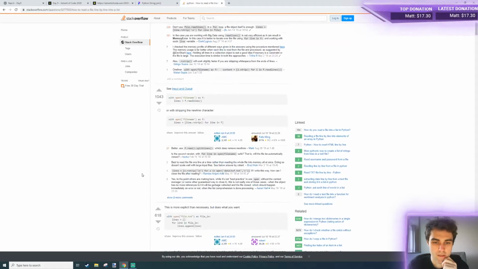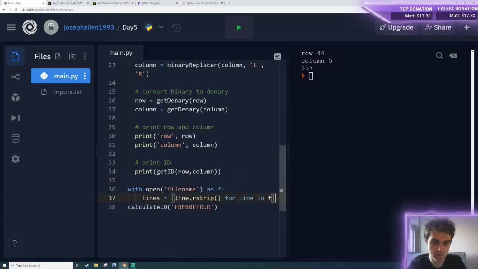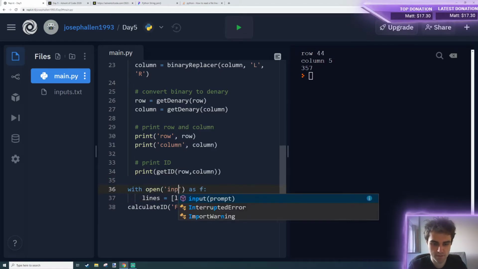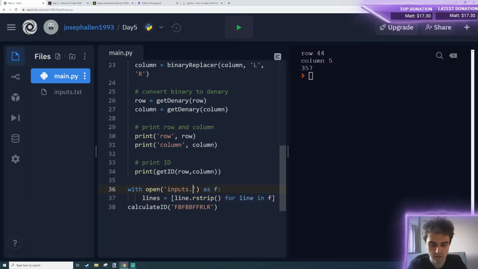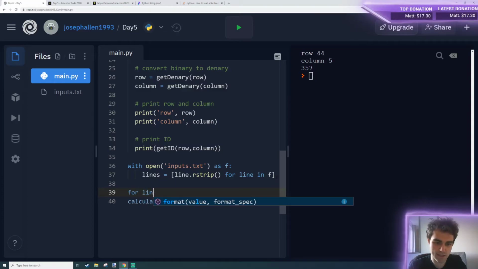I love this Stack Overflow. It's always got what I need. Okay, so now we can do, with our inputs.txt open, our lines here, and then we can iterate over those lines, for line in lines, calculate, and we're going to pass in ID. ID's not quite right. Just say for line for now.